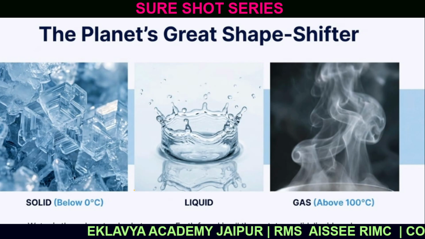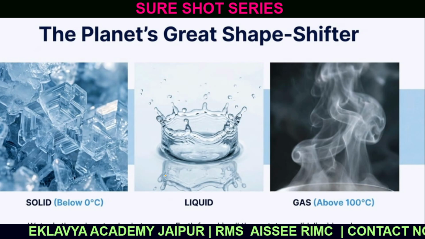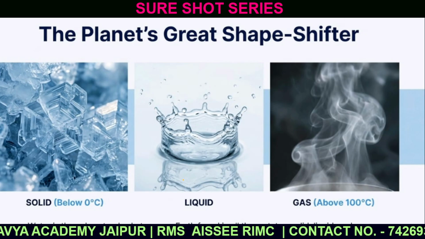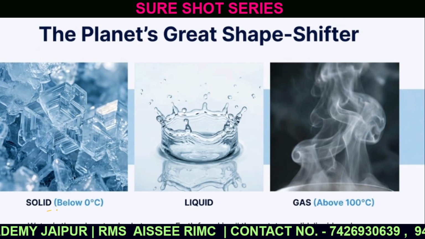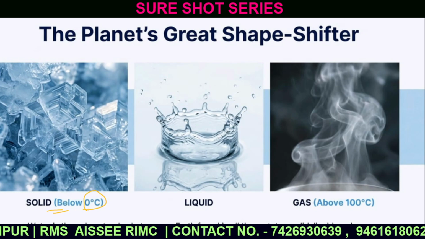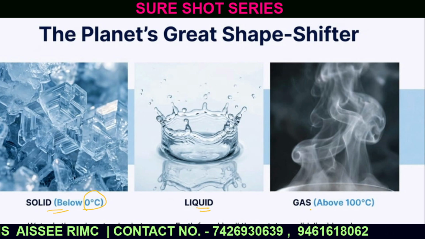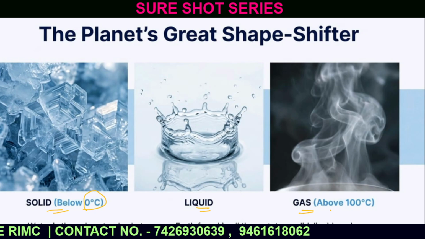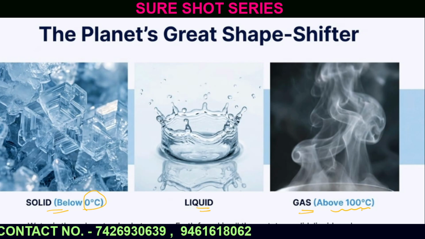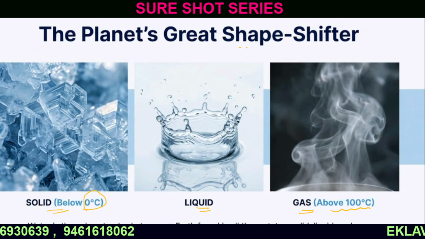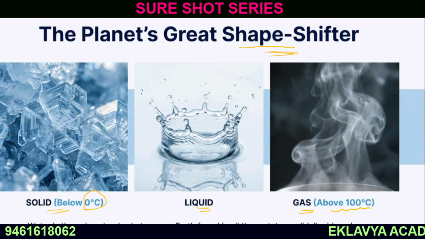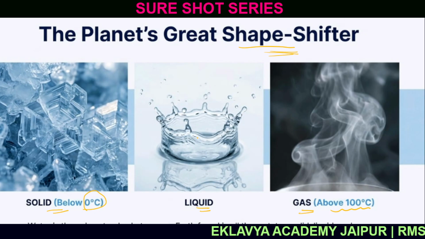Now, water is the only substance on earth that exists in three states. That is the solid state, which is below 0 degrees Celsius, the liquid state, and the gaseous state, which is above 100 degrees Celsius. So water is a great shapeshifter. It can be found in three forms: solid, liquid, and gas.